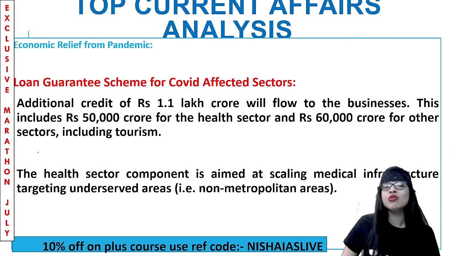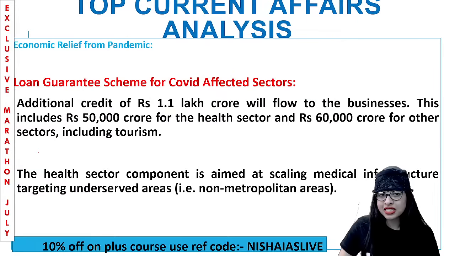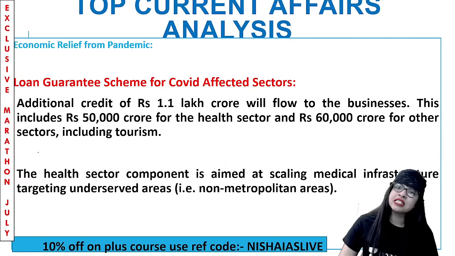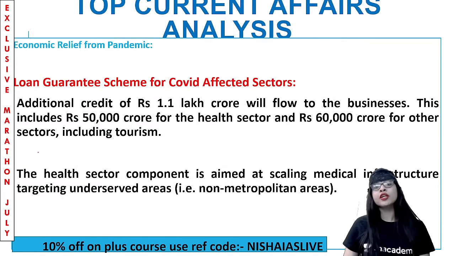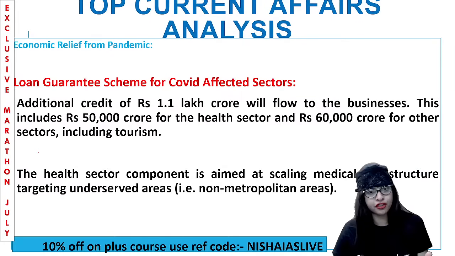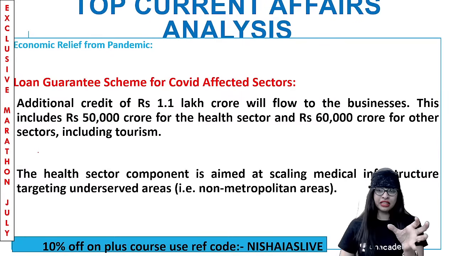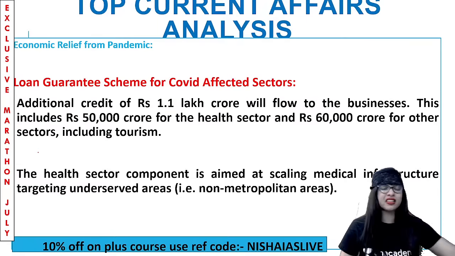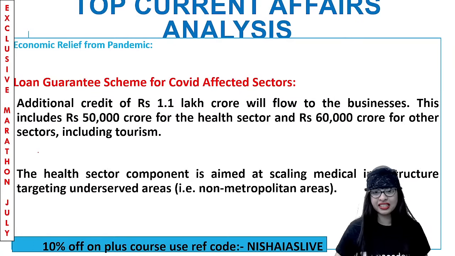One was a loan guarantee scheme for all the COVID affected sectors. It was said that an additional credit of 1.1 lakh crore will go to businesses. That will include 50,000 crore for the health sector and 60,000 crore for other sectors, including tourism, because tourism also got greatly affected. The health sector component is aimed at scaling medical infrastructure, targeting all the underserved areas, that is, the rural and remote areas, the non-metropolitan areas and all.